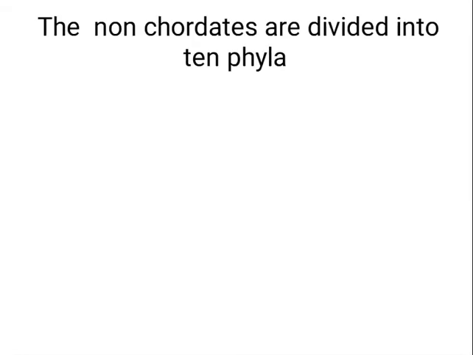The non-chordates are divided into 10 phyla. Remember children, all these 10 names are scientific terms. They are a bit difficult to remember. So note it down on a paper, learn them by heart in the same sequence, and try to write them down once or twice without looking. If you are successful, go to the next slide.